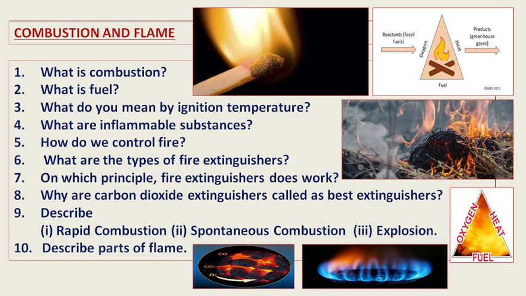But combustion is an irreversible chemical reaction in which the burning materials will be converted into another form, and we cannot revert the process. We cannot get the reactants again.